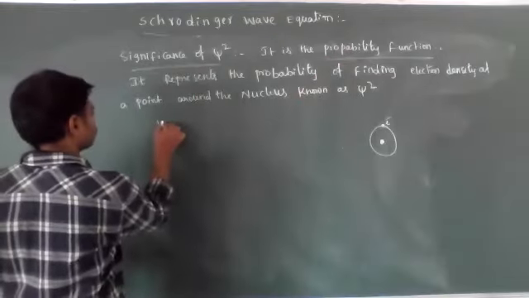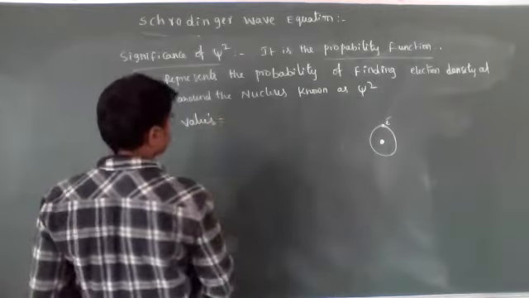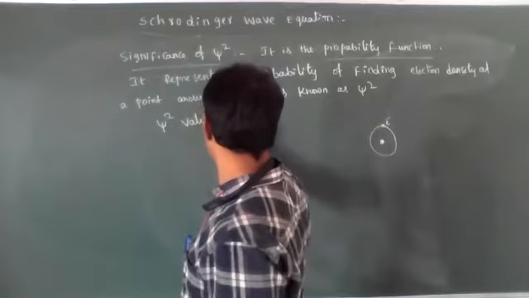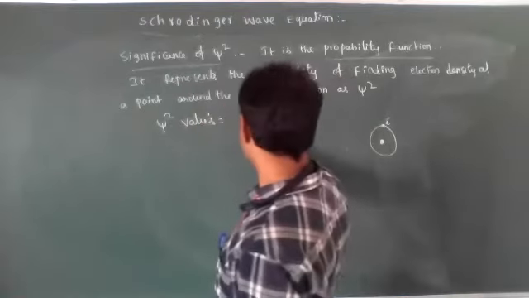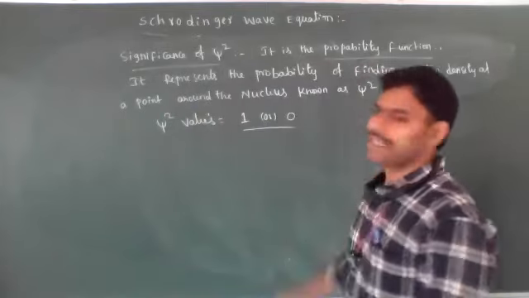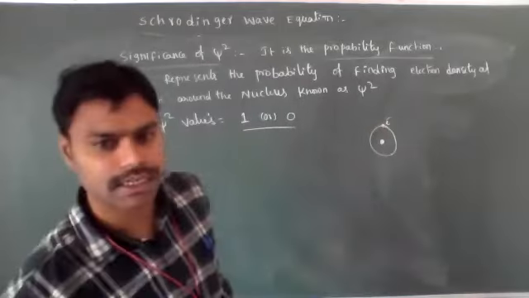So psi square values: if the electron is present, its probability is equal to 1. If the electron is absent, then the probability of finding the electron at that point is 0. That's why the psi square values may be 1 or 0.